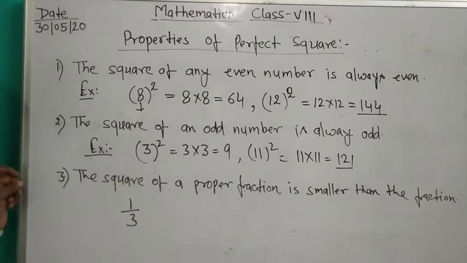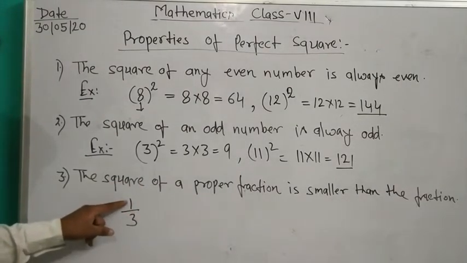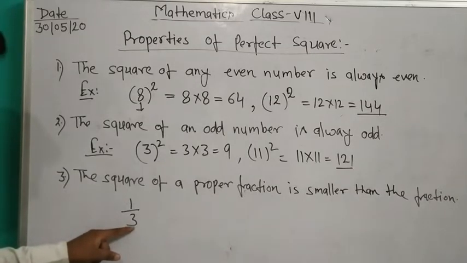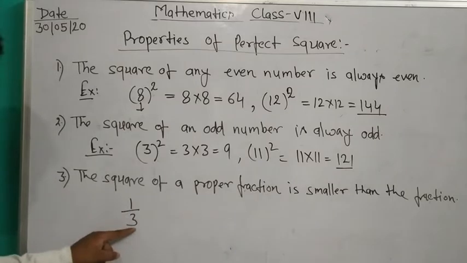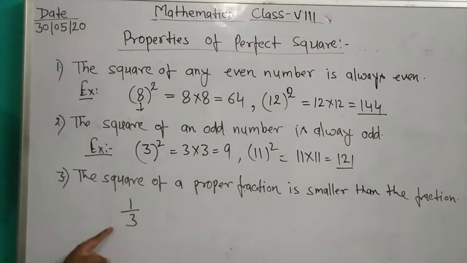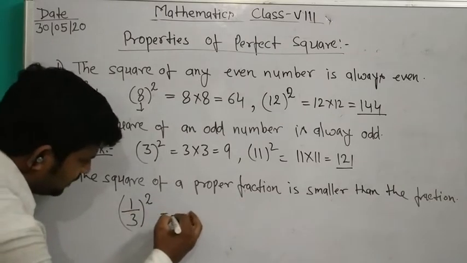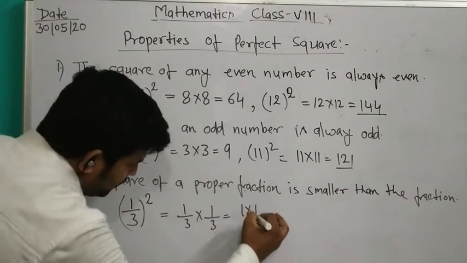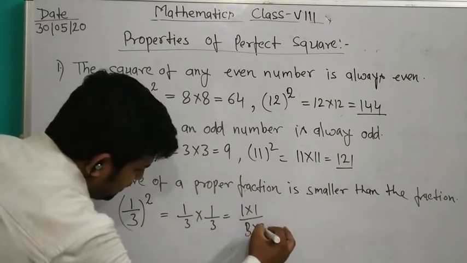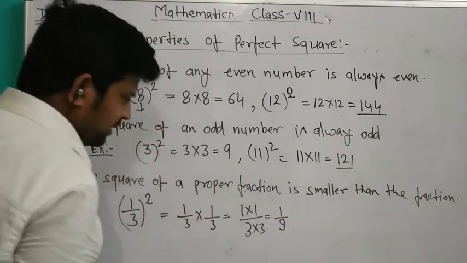It is a proper fraction because 1 is the numerator and 3 is the denominator, and 1 is smaller than 3. Its square is 1 upon 3 multiplied by 1 upon 3, which is 1 multiplied by 1 over 3 multiplied by 3, equal to 1 upon 9.